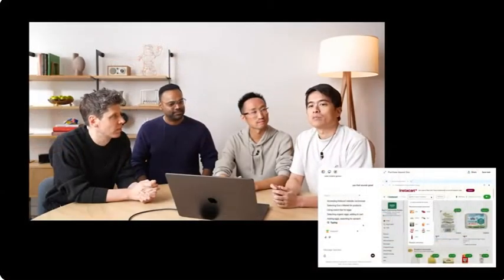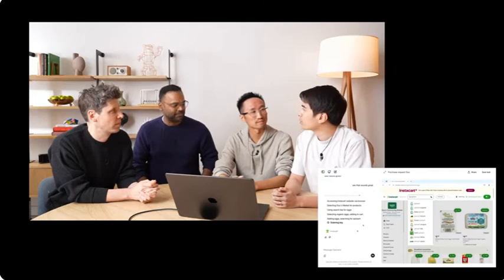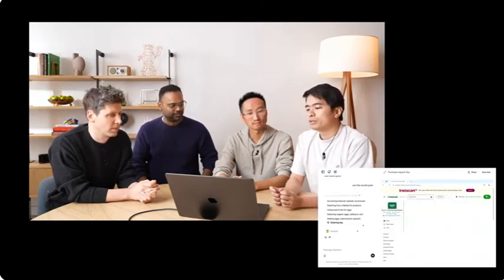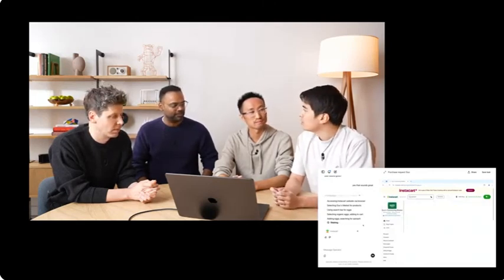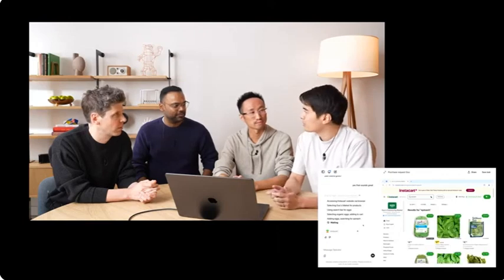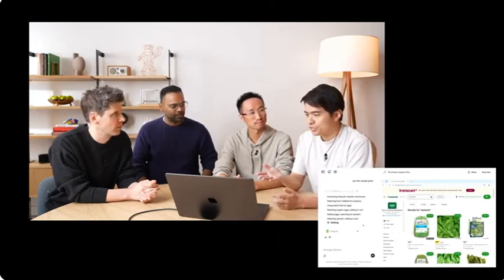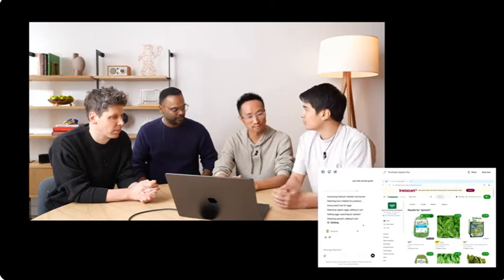So now that you've seen a bit of Operator, let me talk a little about the research behind it. So Operator is based on a new model we've trained at OpenAI, which we're calling the Computer Using Agent, or CUA for short. So CUA is a model built off of GPT-4o, but it's also trained to use and control a computer in the same way that humans can, by just looking at the screen and using a mouse and keyboard to control it.